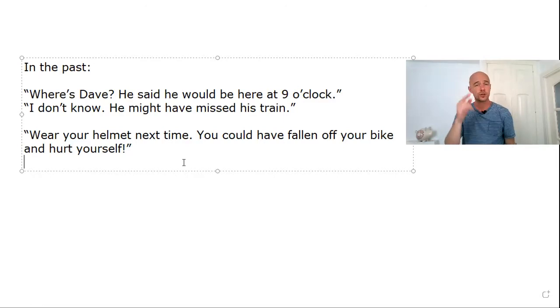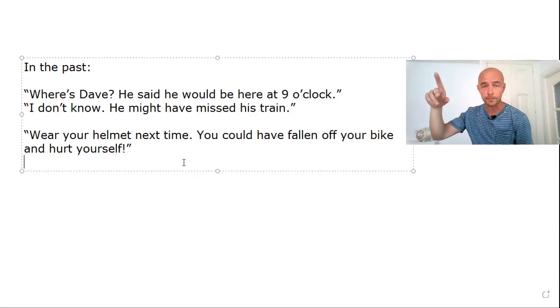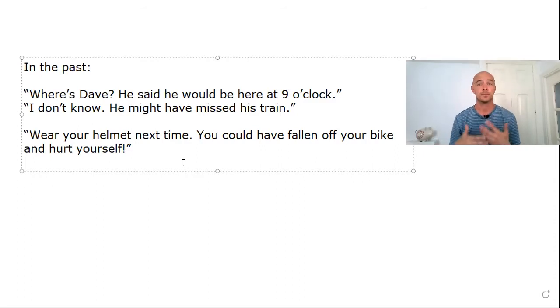Now, you see that your child takes the bike without the helmet and rides away around the park. You're obviously frustrated and possibly angry. And when the child comes back, you say, wear your helmet next time. You could have fallen off your bike and hurt yourself. Now, did your child fall off the bike? No, your child did not fall off the bike.